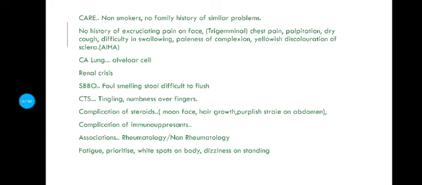If patient is already a known case or someone has prescribed them steroids, you have to mention the complications of those medicines. Like if he is on steroids, you have to ask for the complications of steroids. If she was on immunosuppressants, you have to ask for the complications of immunosuppressants. Then in association for systemic sclerosis, there can be rheumatological, as we have already asked, SLE, RA, polymyositis, dermatomyositis. Then there are certain non-rheumatological associations which can be, as I